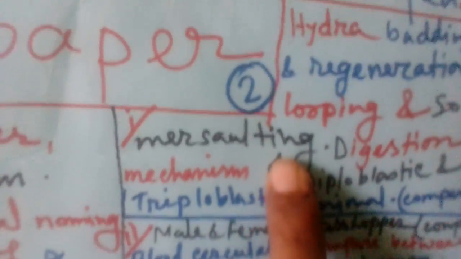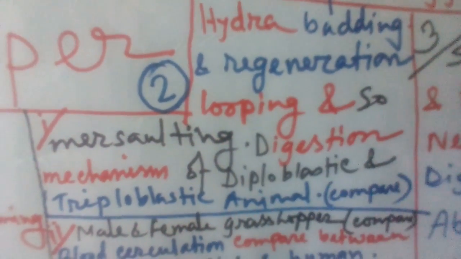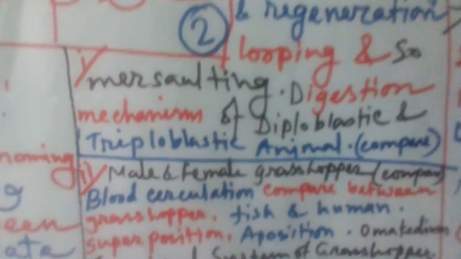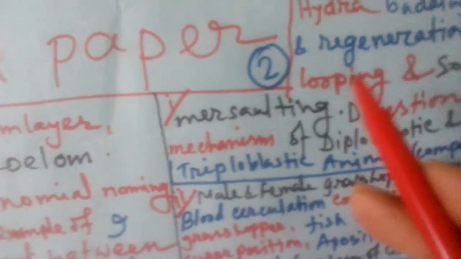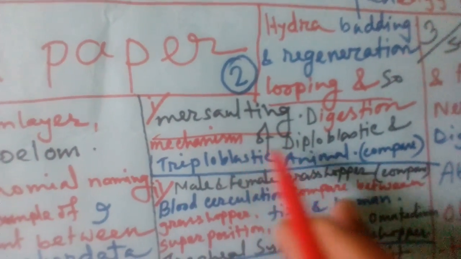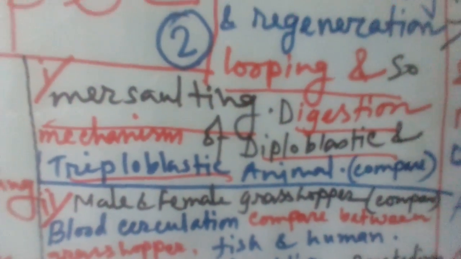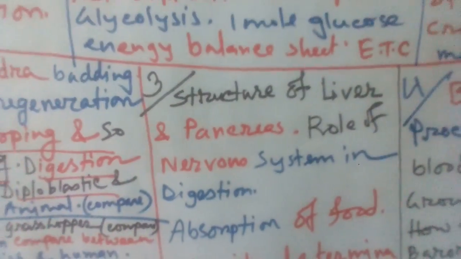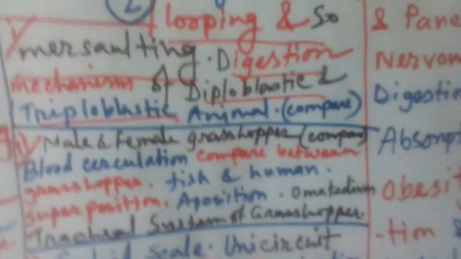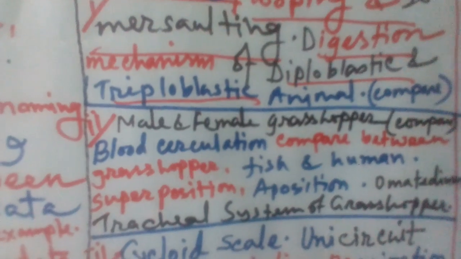And the second chapter, 3 segments you already see. What is Hydra, important budding, that is regeneration, looping, somersaulting. I think one question you must see, because looping and somersaulting, this is very important. And the mechanism, that is digestion of triploblastic and diploblastic animals. One comparative question, because chapter 3 is also digestive system, or human digestive: what is the difference, or the correlation, or the similarities or dissimilarities between Hydra and human digestion.